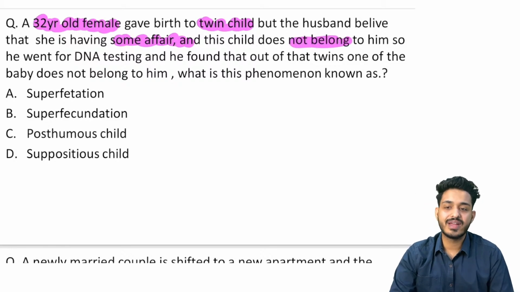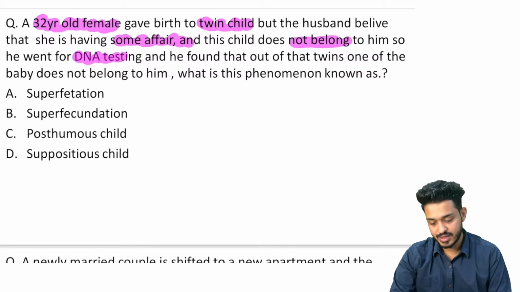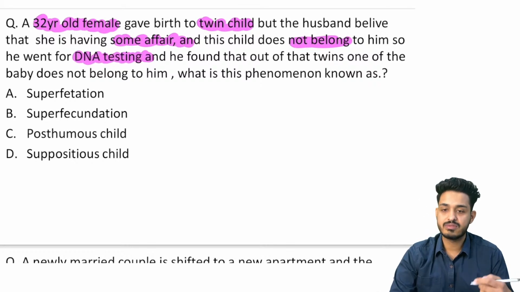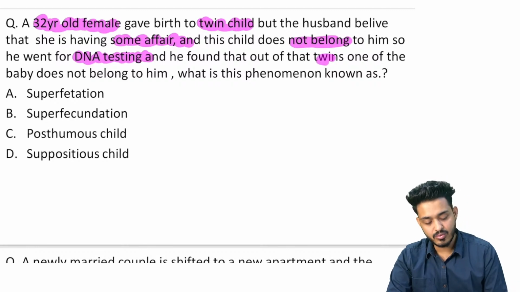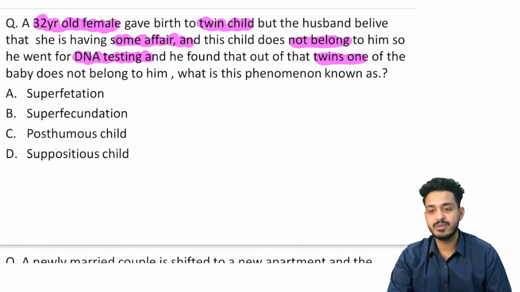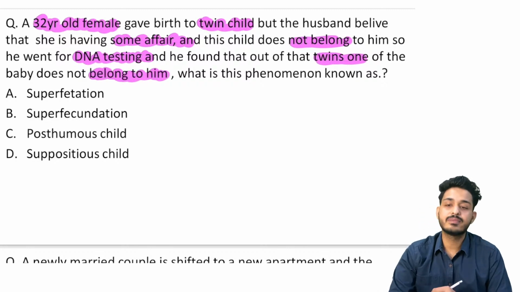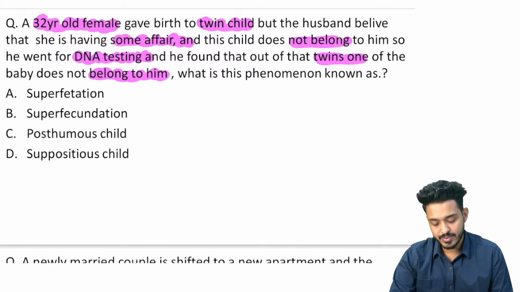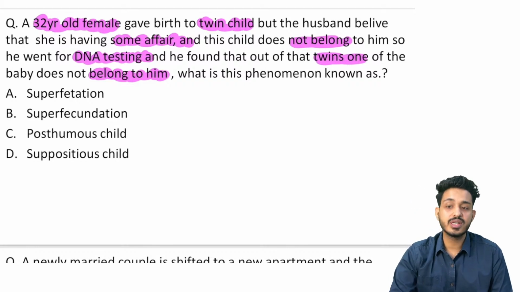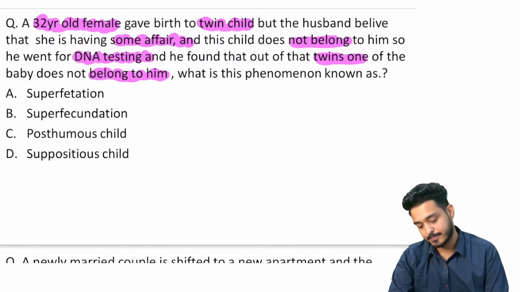So he went for the DNA testing, and what he finds out on the DNA testing is that one of the twins, one of the babies, does not belong to him, right? एक बच्चा किसी और का है, एक बच्चा इसका है. What is this particular phenomenon known as? Is it superfetation, is it superfecundation, is it posthumous child, or is it supposititious child? What is the phenomenon that we are discussing over here?